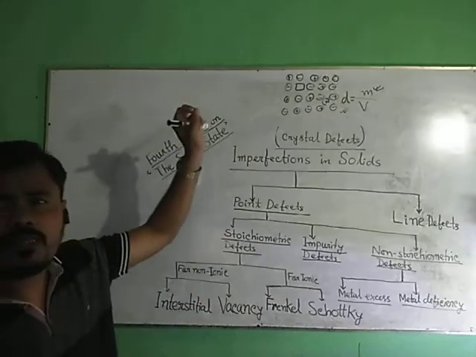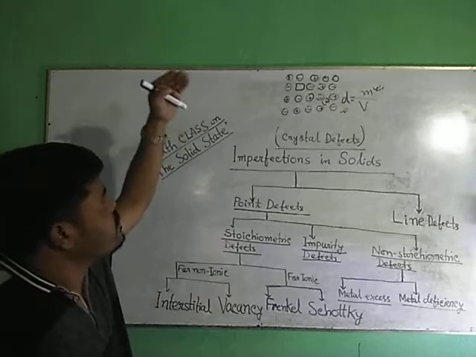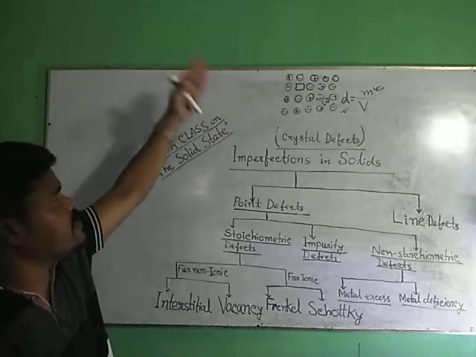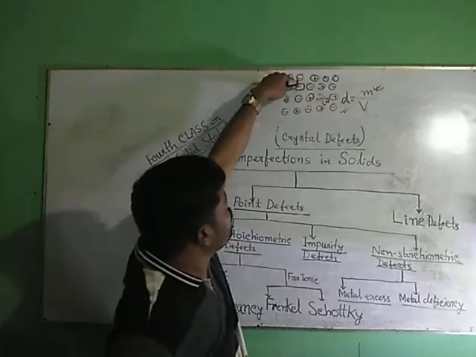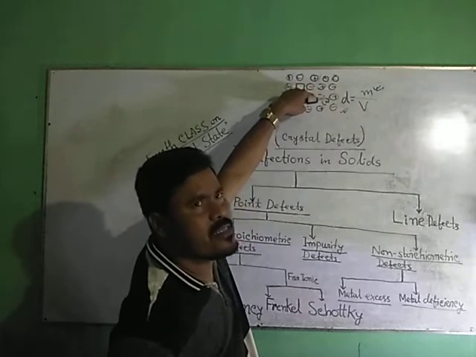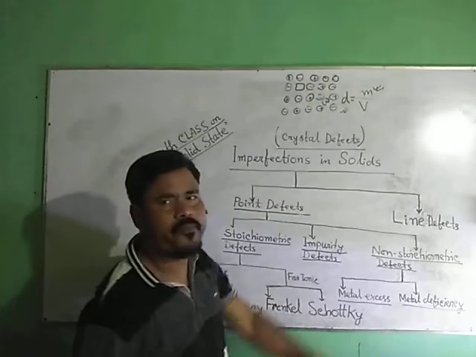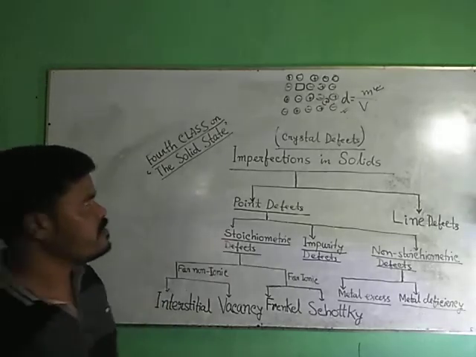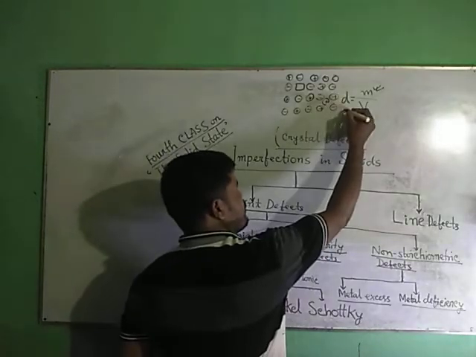When some small ions, usually the cations, are dislocated from their own lattice site to the interstitial site, it is called Frenkel defect. What happens in Frenkel defect?